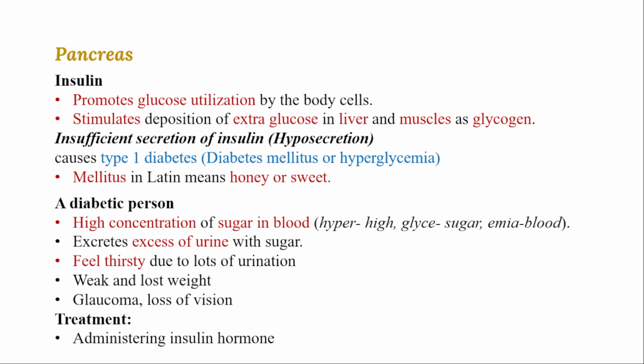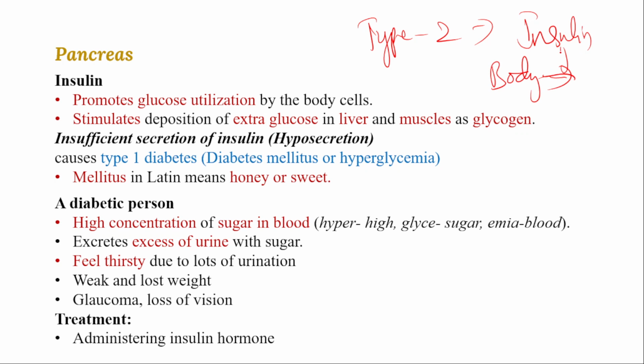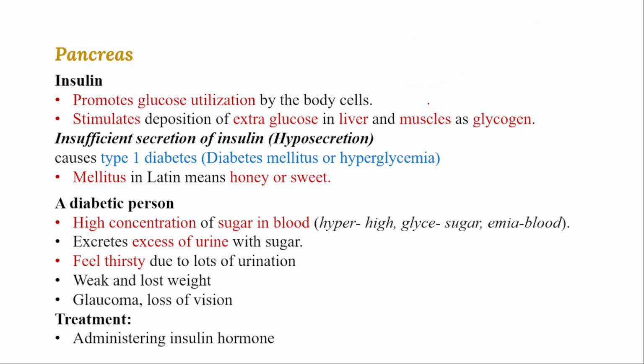The body cell is modified so that it is not influenced by insulin, so you change that by taking a drug called metformin. But in type 1 diabetes, improper secretion of insulin takes place because of non-functioning beta cells, so you need to take insulin as an injection.